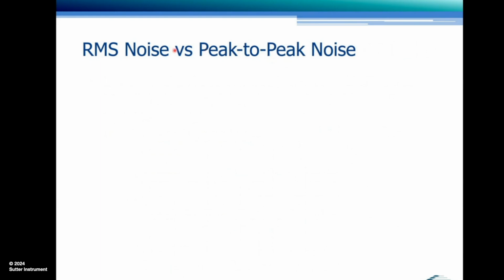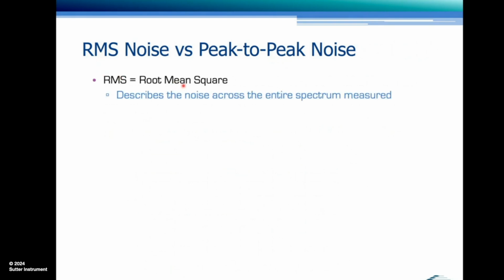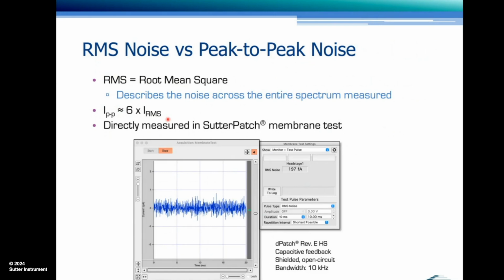One is the peak-to-peak noise and the other is the RMS noise. The RMS noise is the root mean square, and that describes the noise across the entire spectrum under consideration. That is a better measure than the peak-to-peak noise, even though the peak-to-peak noise is more easily recognized usually. A good rule of thumb is the peak-to-peak noise is roughly 6 times the RMS noise. And it can directly be measured in SutterPatch and the SutterPatch membrane test. And if I'm not mistaken, HEKA Patchmaster software has the same.